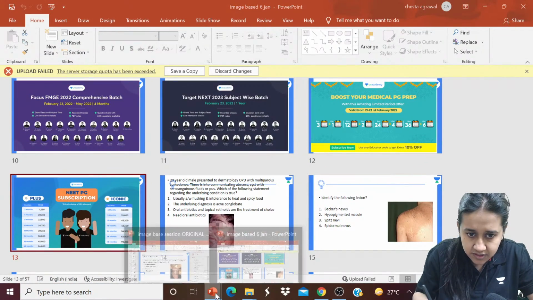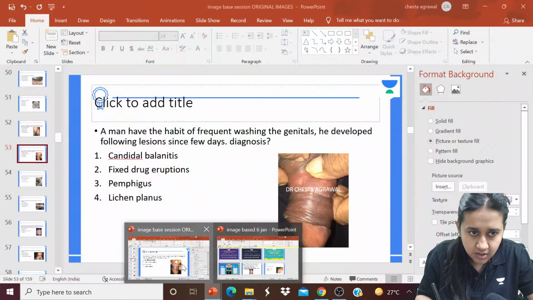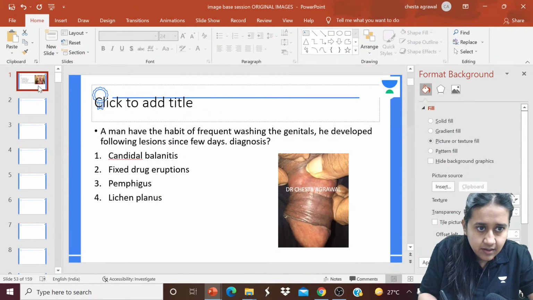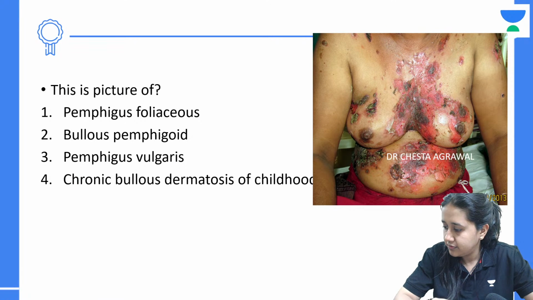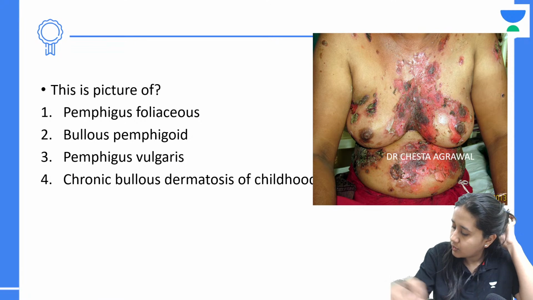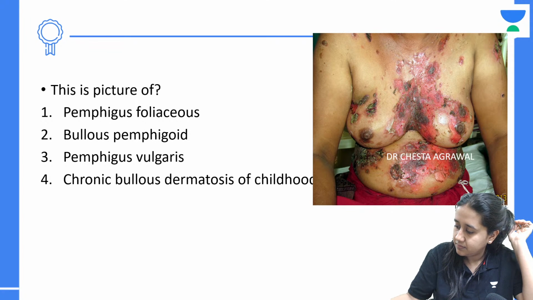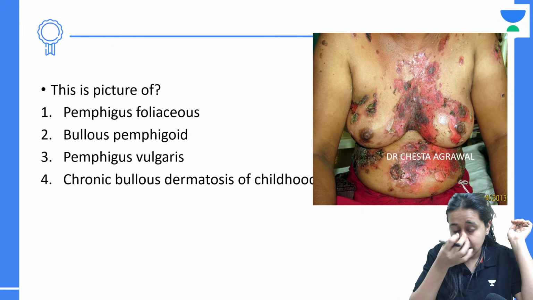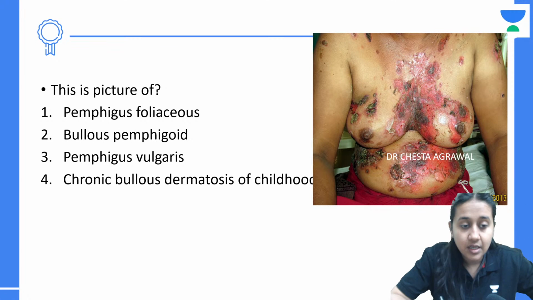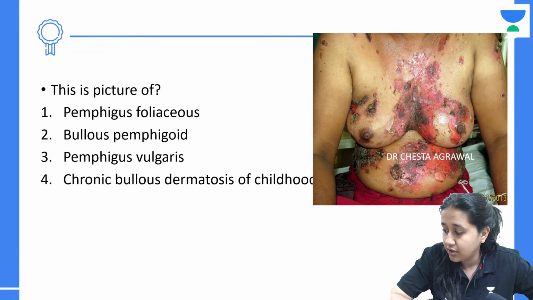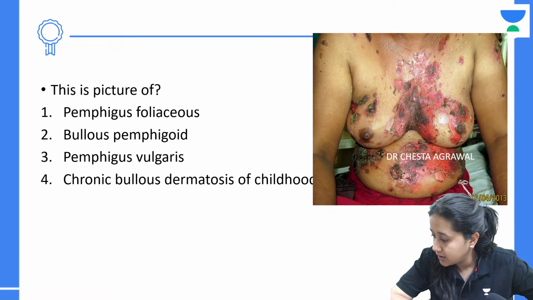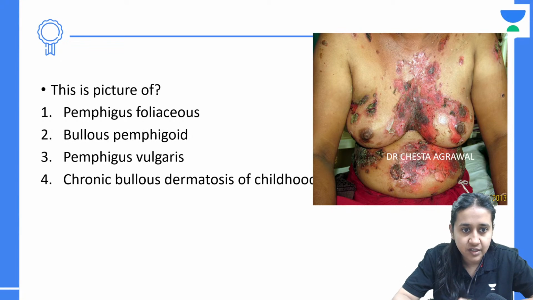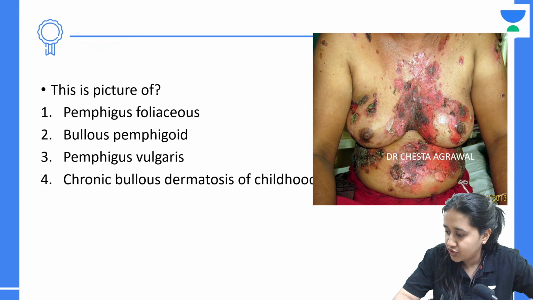Starting with the first question, what is the correct answer of this question? This is a picture of Pemphigus foliaceus, bullous pemphigoid, Pemphigus vulgaris, or chronic bullous dermatosis of childhood. What is the correct answer here? Anyone?